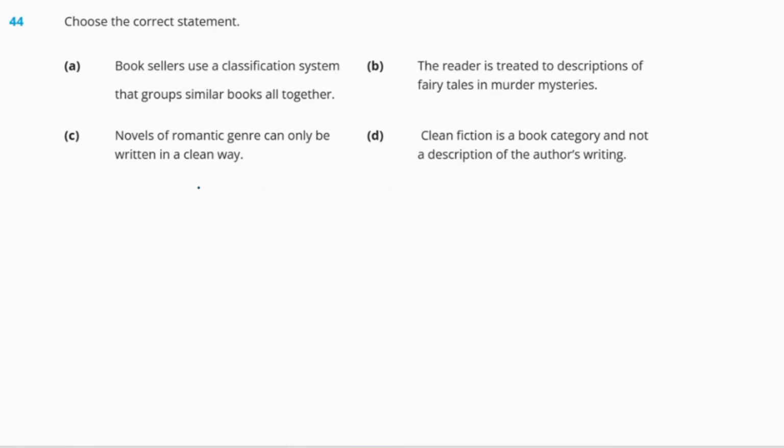Now, choose the correct statement. A. Booksellers use a classification system that groups similar books all together. B. The reader is treated to descriptions of fairy tales and murder mysteries. C. Novels of romantic genre can only be written in a clean way. And D. Clean fiction is a book category and not a description of the author's writing. So, the right answer is option A, because this is the only correct statement out of all of these four options.